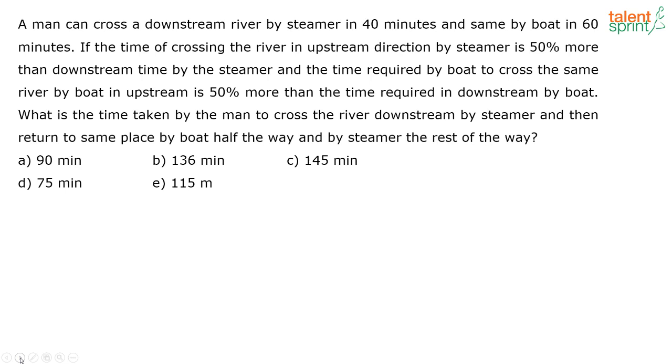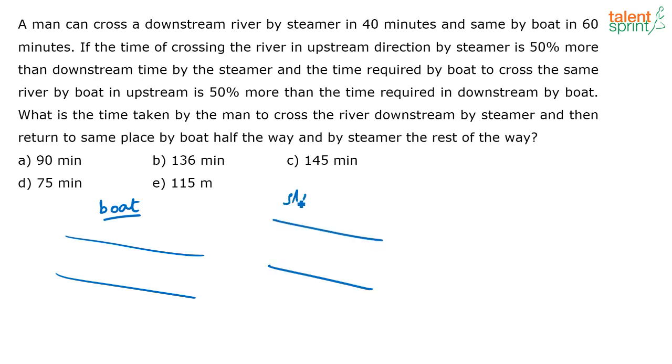So the question is this: a man can cross a river downstream by steamer in 40 minutes and the same by boat in 60 minutes. Okay, so there is a stream. There are two cases, right? The man is traveling by a boat or the man is traveling by a steamer. In the first case, if he is traveling by the steamer, he takes 40 minutes to go downstream. And the same by a boat in 60 minutes. So if he is traveling by the boat, he is going to take 60 minutes to cross the river.